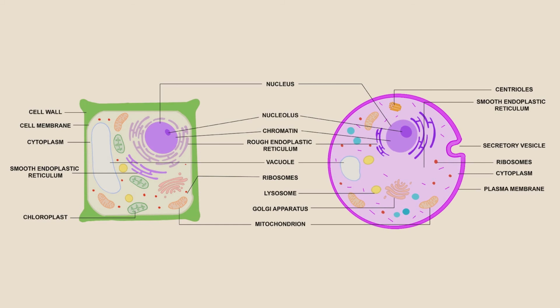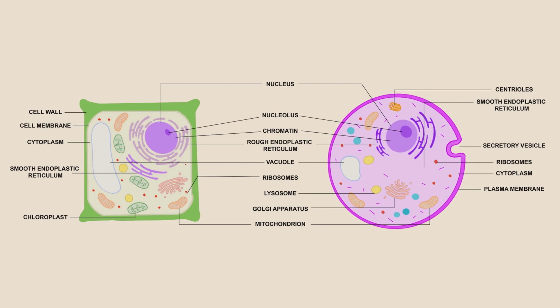The cytoskeleton. Thread-like small microfilaments and microtubules which are seen in the cytoplasm. They maintain the shape of the cell. Ribosomes. They are small granule-like structures, present alone or in groups, scattered throughout the cytoplasm. Their function is protein synthesis.